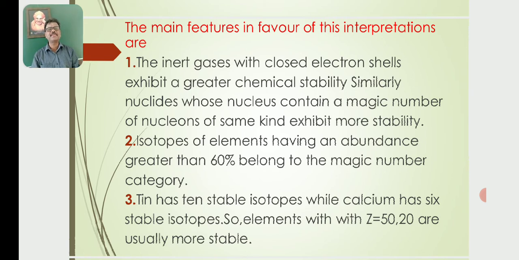The isotopes of elements having an abundance greater than 60% belong to the magic number category. The third one: tin has 10 stable isotopes, while calcium has 6 stable isotopes. So elements with Z equal to 50 and 20 are usually more stable.